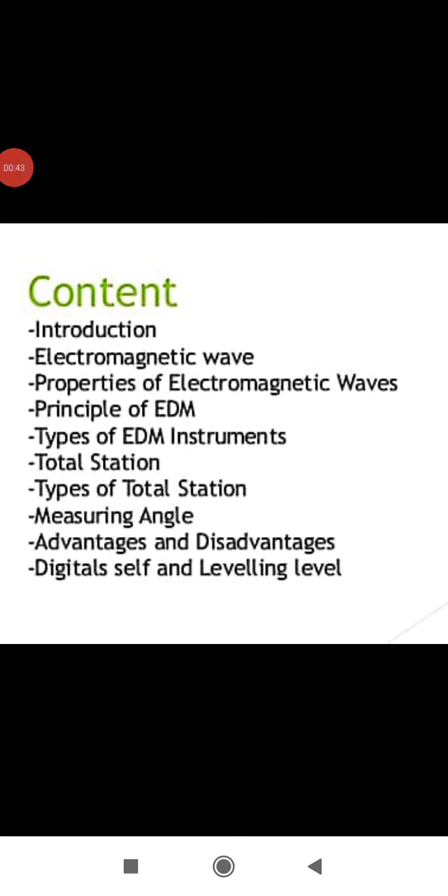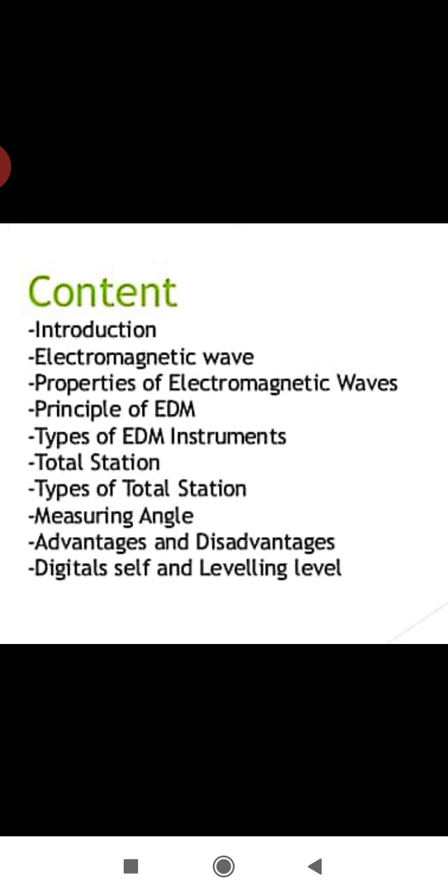The content I am having for today's video: we are going to see how the electromagnetic distance measurement has started, then how total station has been incorporated with it. So the contents are all along the EDM and total station.